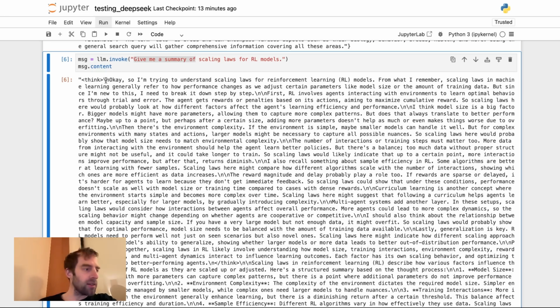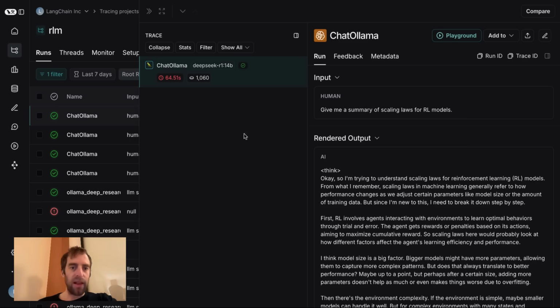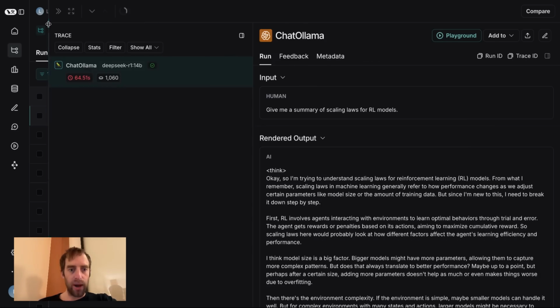So let's go ahead and look at LangSmith just to get a better view of this output. I'm in my LangSmith project now. I'm going to open up this trace. We can see it took 64 seconds. Okay, so that's actually pretty long. But again, I'm really pushing the limits of my hardware running the 14B model. So that's fine. It's a little bit on me.